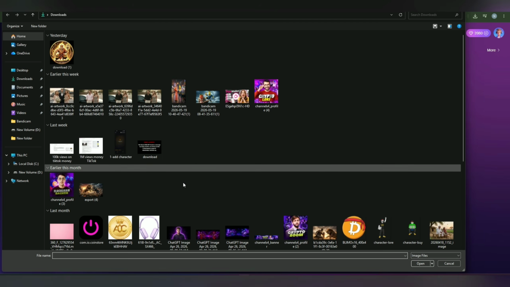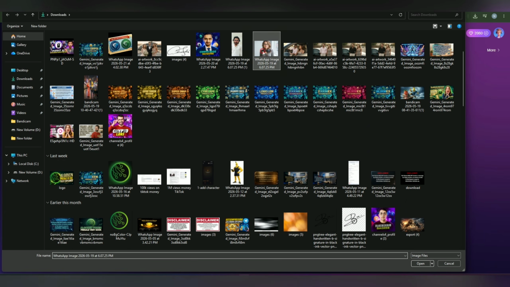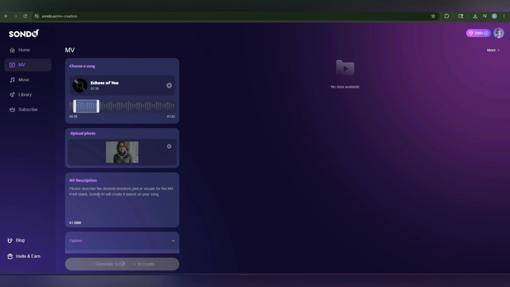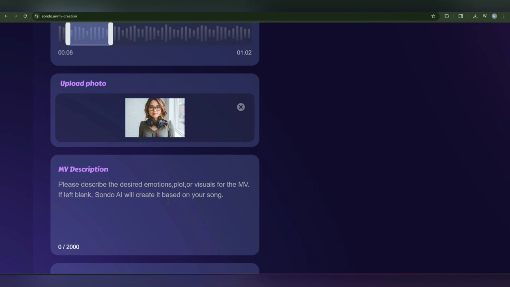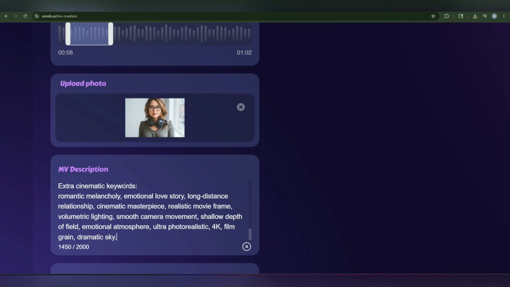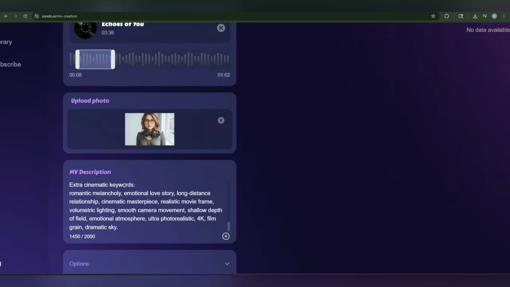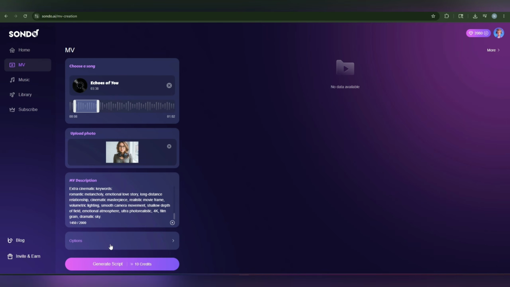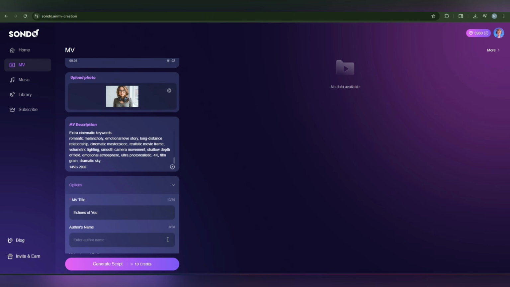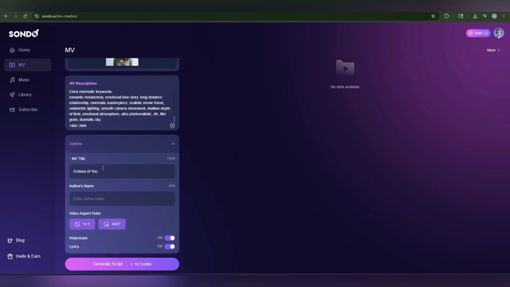We are going to click on it. And there is also my own model I am going to use. And then you will see the next detail. So here is also a description. So I am going to write here. Here you can easily describe what type of video you want from that music. And here is another option that you can choose if you want. Like here is Equals for You. This is the title of our song. Here is the outro name we can give, like Ramon. And then you can also choose the scale, like 16:9. Lyrics on watermark, everything we can easily choose. So now we are going to click on generate script and go for our visual.